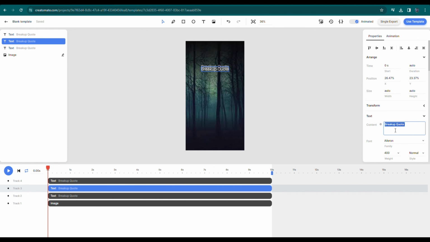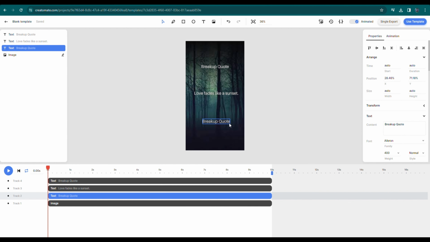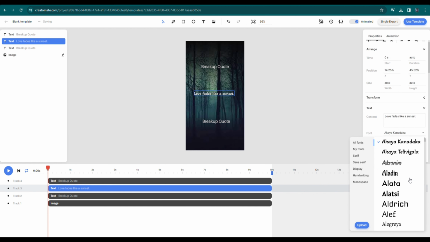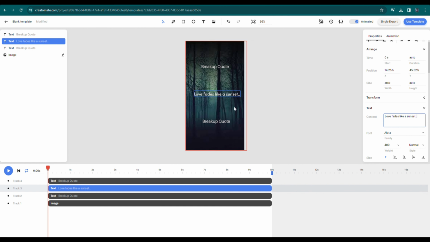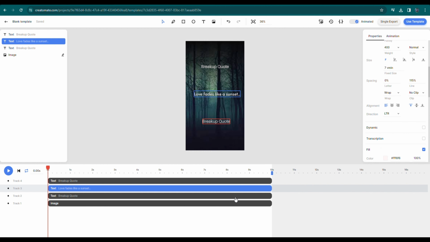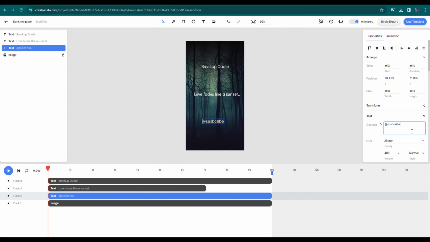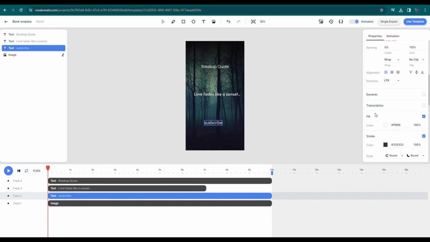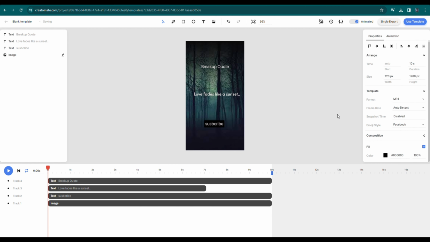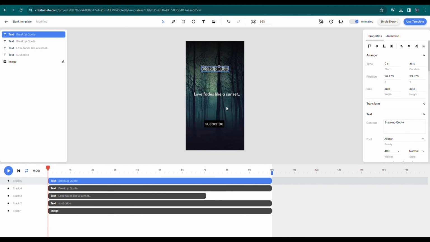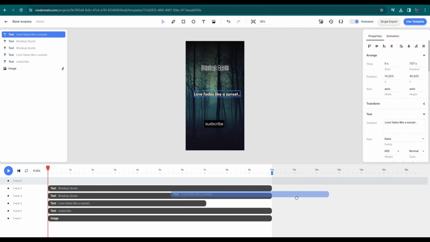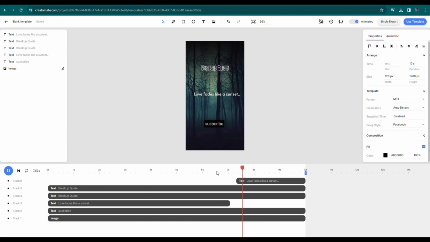Copy the first part of your quote from your Excel and paste it into the first text. You can change the font of your text and edit it. For the last text, write your channel name. For now, I am going with subscribe. You can edit the text to your liking. After that, do the same for the second text. Just copy your second part of the quote from your Excel and paste it into the second text.